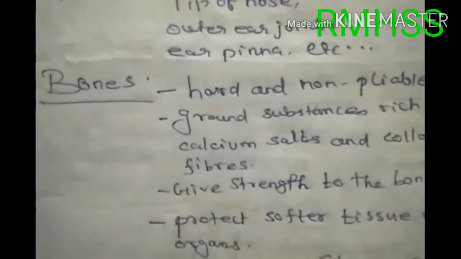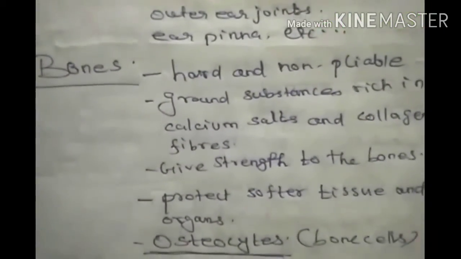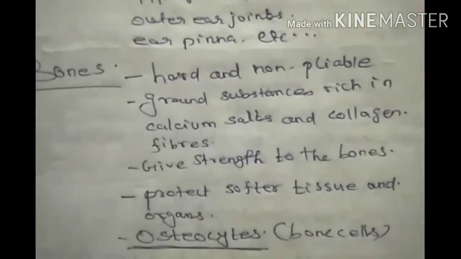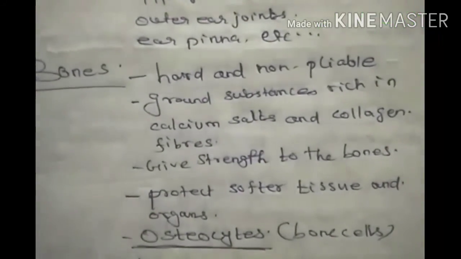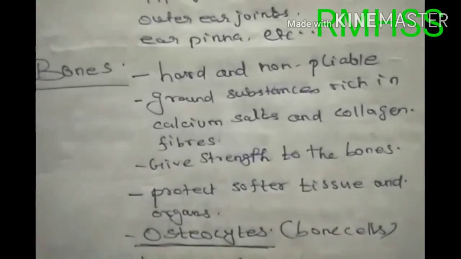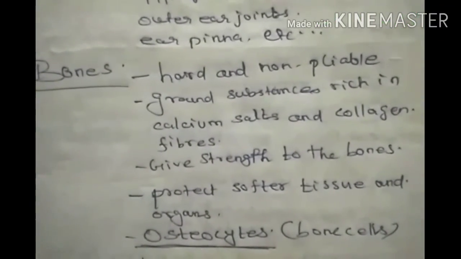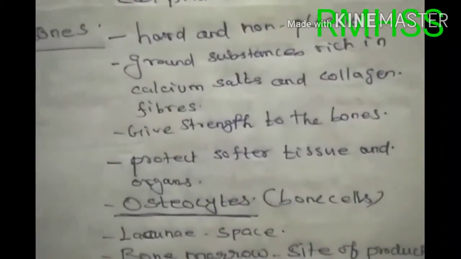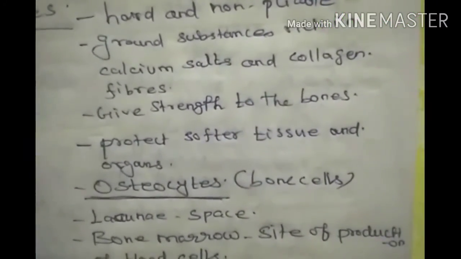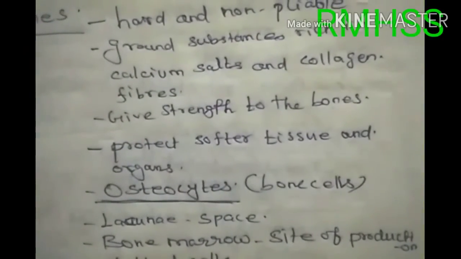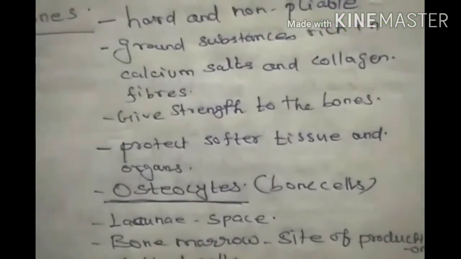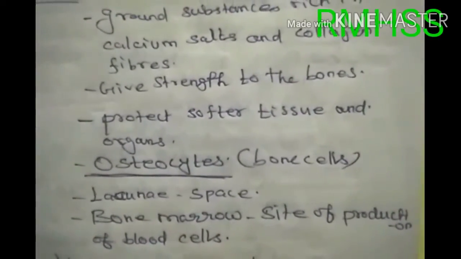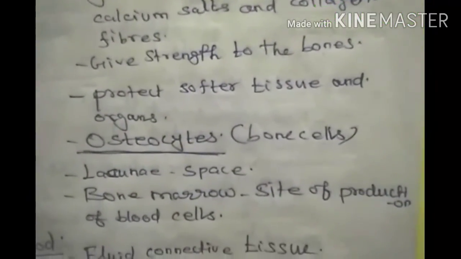So next, discuss about bones. Bones are hard and non-malleable, with ground substance rich in calcium salt and collagen fibers. Collagen fiber and calcium salt present in the bones give strength to the bones. What's the function of bones? They protect softer tissues and organs.